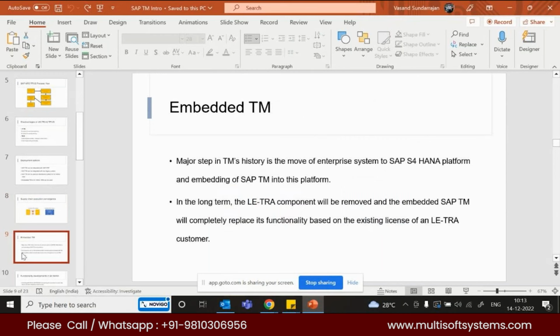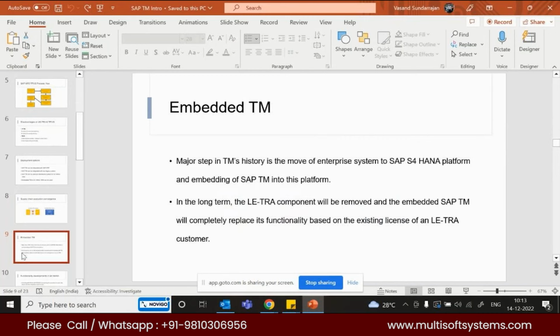So the major advancement in embedded TM is that when TM was a separate box, you had to do customer vendor integration and all. In MM we have vendors, right? So we have vendor master data, right? This vendor master data has to be converted into BP.